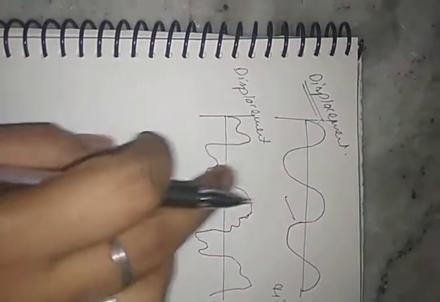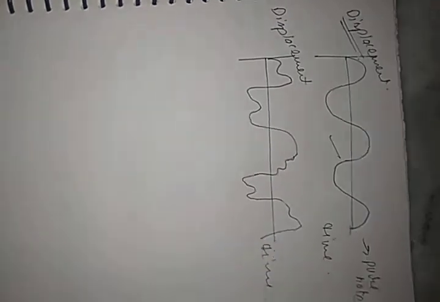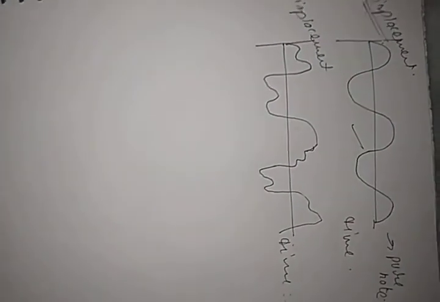You will find that there is a continuous change in the frequency and quality of the sound. Thus you can say the quality of a musical instrument depends on the number of subsidiaries. Subsidiaries are the integral multiples of the frequency, subsidiary notes and their amplitudes. Clear? So these are the two things which differentiate the quality of a sound.